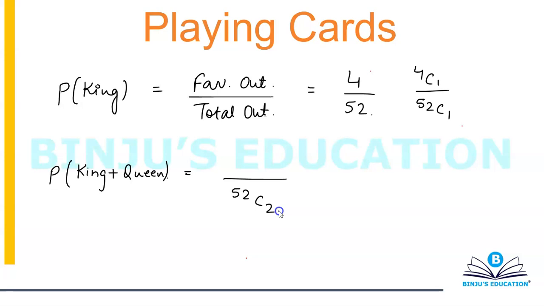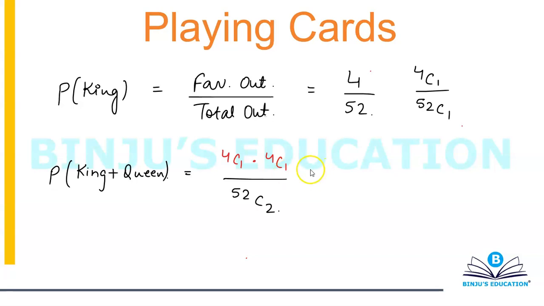Now you want a king and a queen. So if you want a king, then the number of cases will become 4c1. And if you're looking for a queen, then the number of cases will also become 4c1. Because you have 4 kings, you want 1, so it will be 4c1. You have 4 queens, you want 1, so that will again become 4c1.